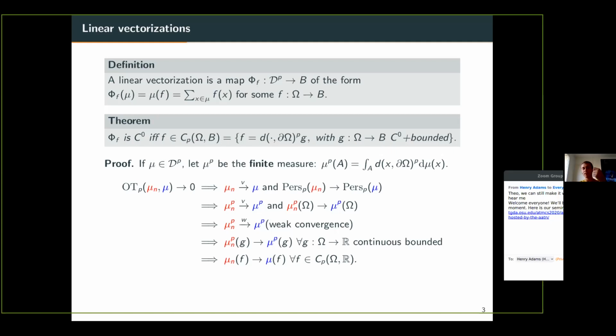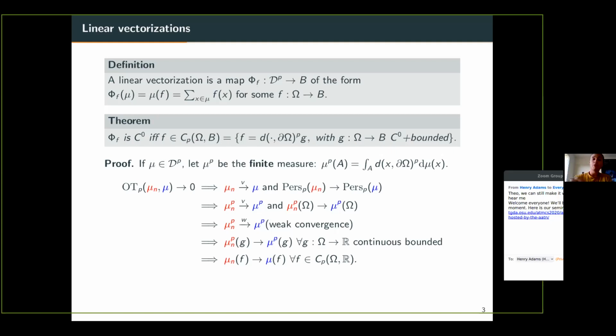So mu of f is, by definition, the integral of f against mu that you see as a measure. So recall that mu is just a sum of Diracs. So this is actually equal to the sum over x, the points of the diagram, of f of x. So this is really simple.